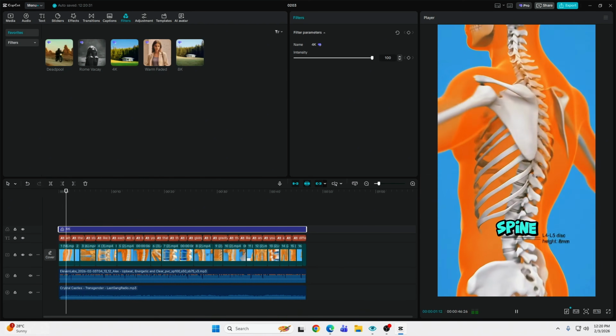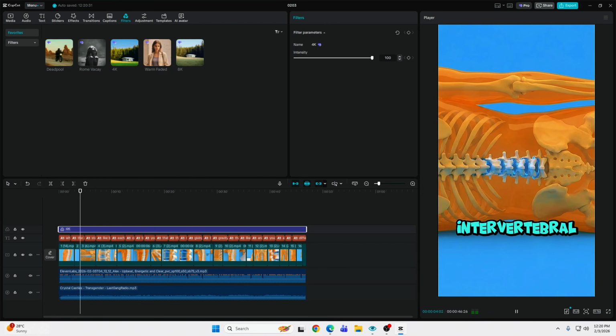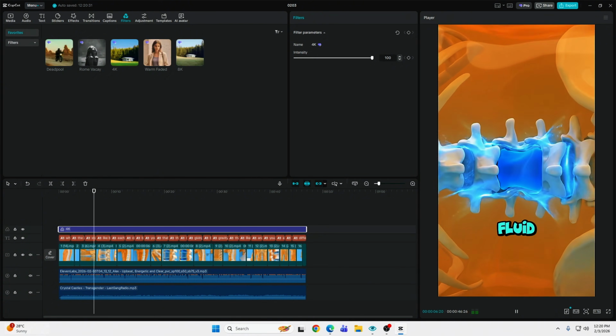What happens to your spine while you sleep? The moment you lie down, your intervertebral discs start absorbing cerebrospinal fluid like biological sponges.